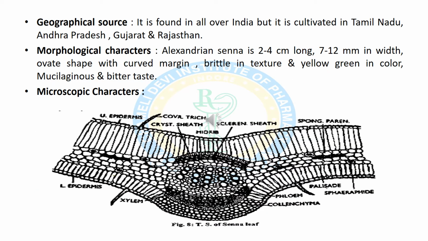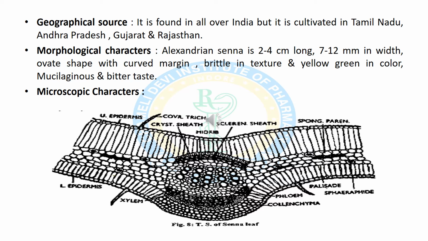Now we will discuss the geographical source of senna. It is found all over India but cultivated in Tamil Nadu, Andhra Pradesh, Gujarat and Rajasthan. Now we will discuss the morphological characters of senna. It is 2 to 4 cm in length, 7 to 12 mm in width, ovoid in shape with a curved margin and brittle in texture. It shows a yellow or green color with a mucilaginous and bitter taste.